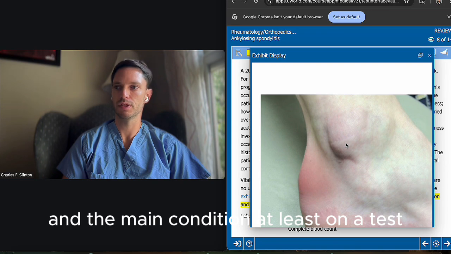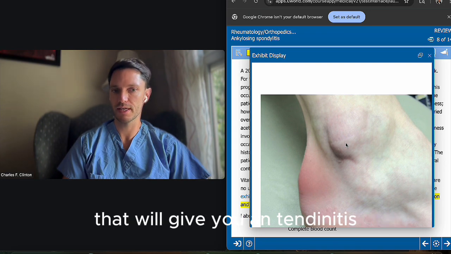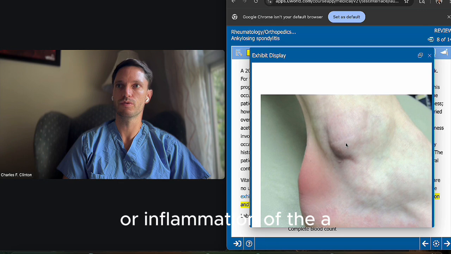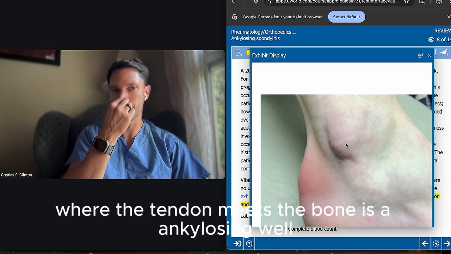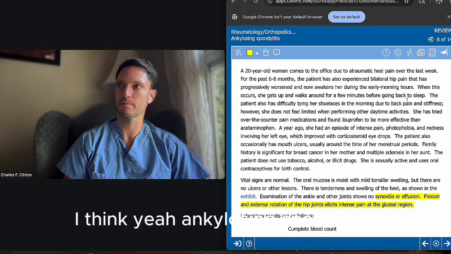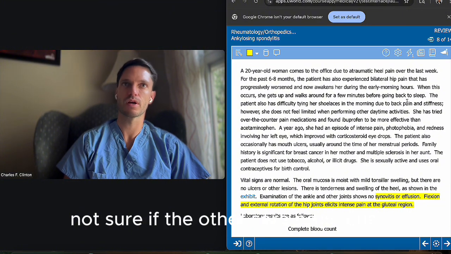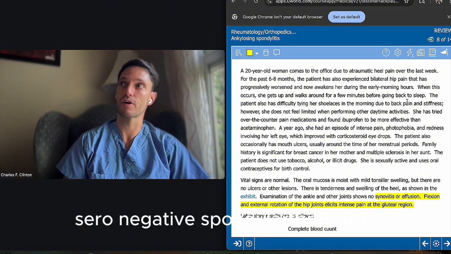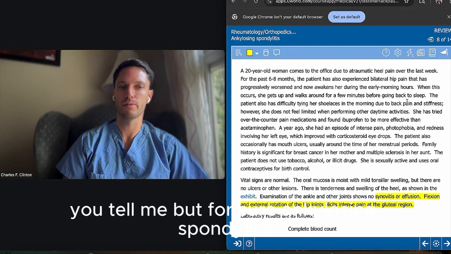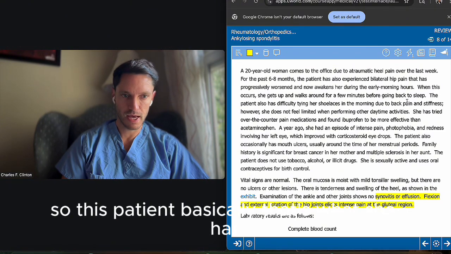And the main condition, at least on a test, that will give you enthesitis, or inflammation of where the tendon meets the bone, is ankylosing. Well, I think, yeah, ankylosing spondylitis. Not sure if the other seronegative spondyloarthropathies will also produce it. You tell me, but for sure, ankylosing spondylitis. So this patient, basically, that's what she has.